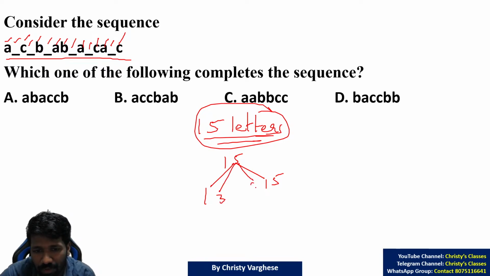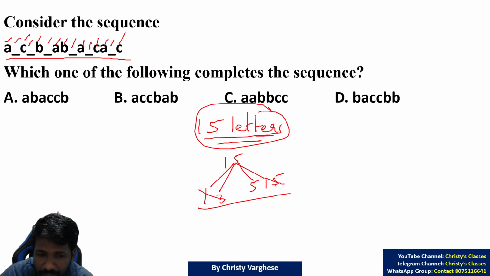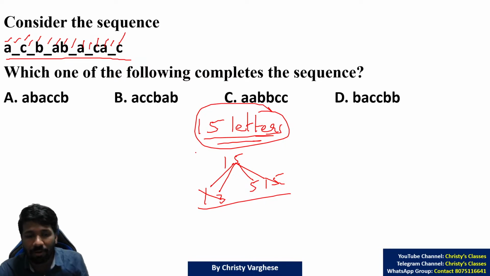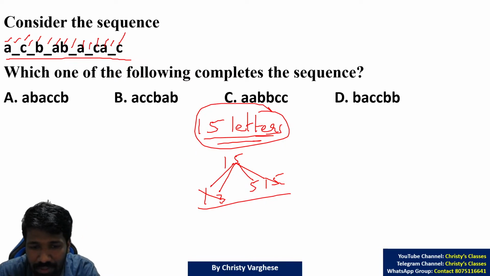3 into 5 is 15. That means these are the only 4 factors. In this you can avoid 1 and 15. What we are trying to do is we want to know in how many groups, or groups of how many elements, we have to divide it. Is it 1 element, 2 elements, 3 elements, 4 elements, etc.? We have to know. So that you can understand from this.